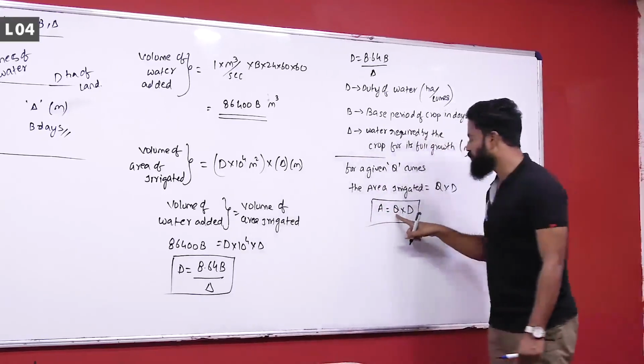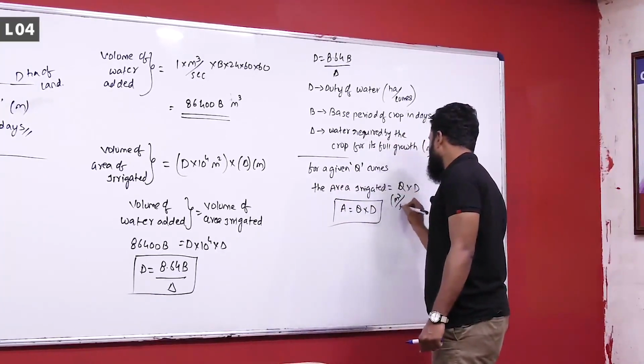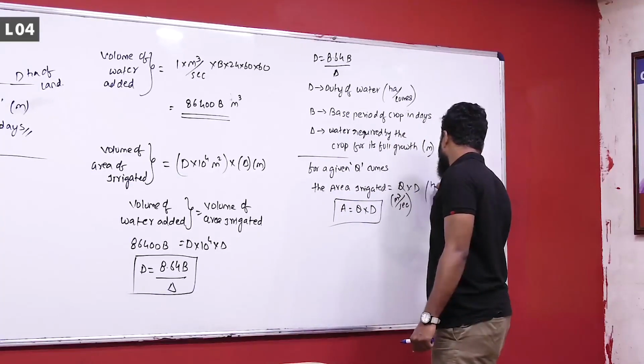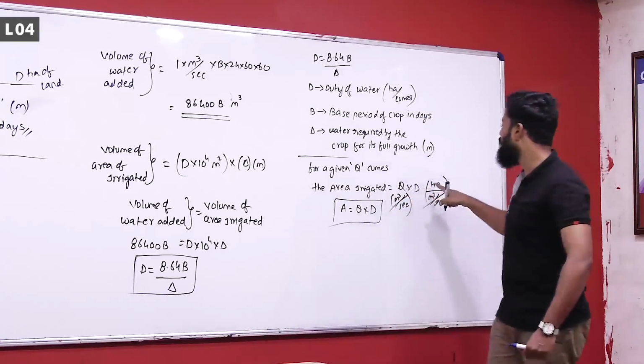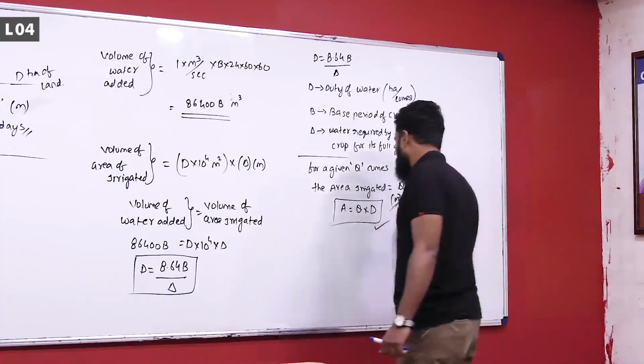Area irrigated is Q, in meter cube per second, multiplied with D, in hectares per meter cube per second. Both get cancelled. So area irrigated is Q multiplied with D hectares.